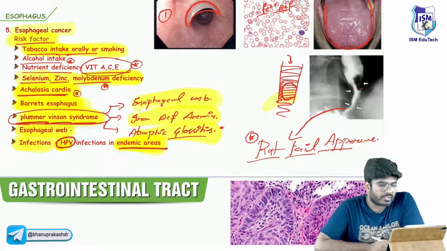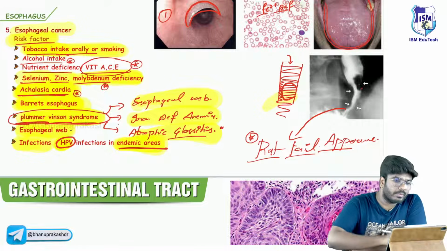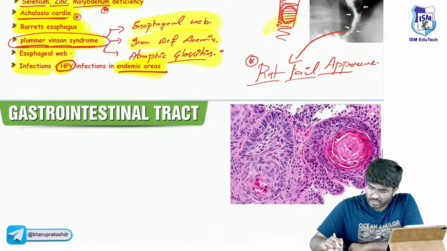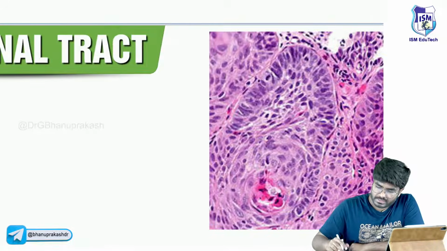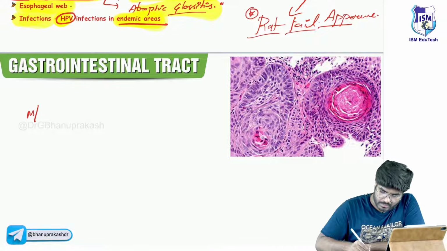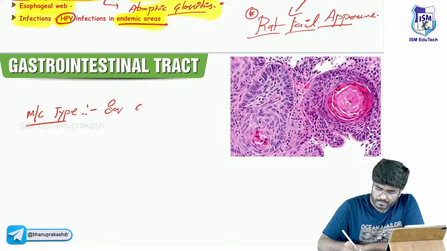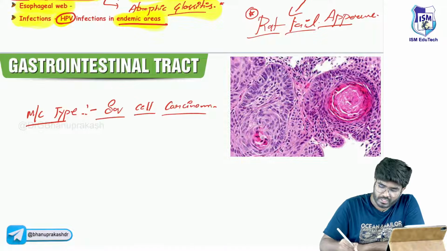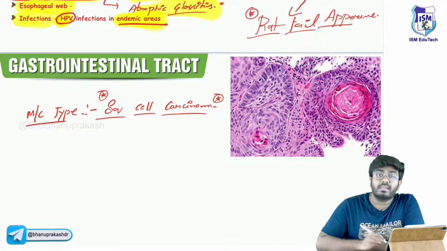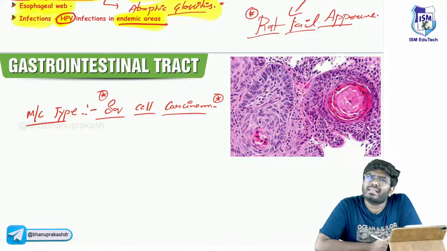After this, what else should you know? If you do histology, the most common type of esophageal cancer is squamous cell carcinoma. From your physiology you would have studied, sir, what is the marker for squamous cell carcinoma? Keratin pearls. Keratin is an intermediate filament present in the epithelial cells.